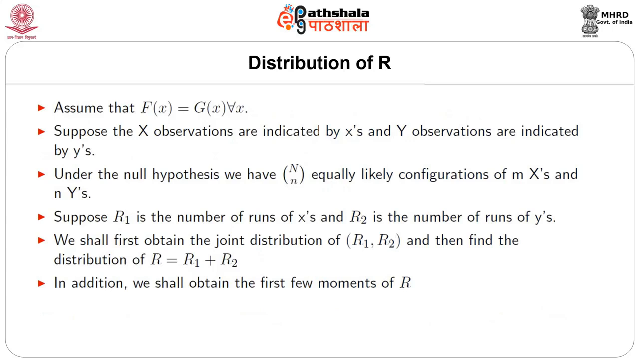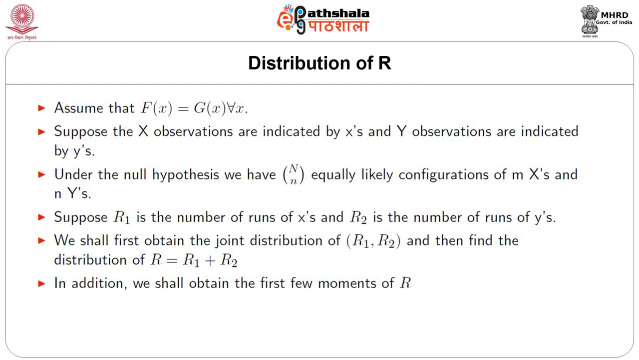Next, we shall derive the distribution of R. Assume that F(x) equal to G(x) for all x. Suppose the X observations are indicated by x's and Y observations are indicated by y's. Under the null hypothesis, we have N choose n equally likely configurations of m x's and n y's.